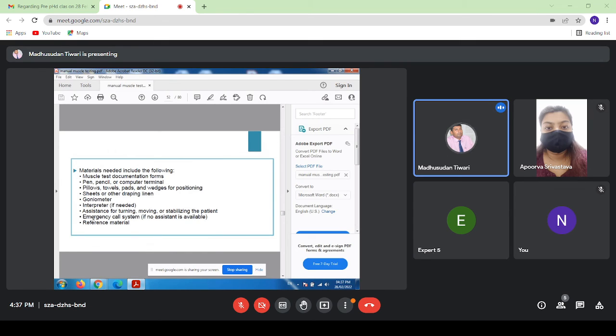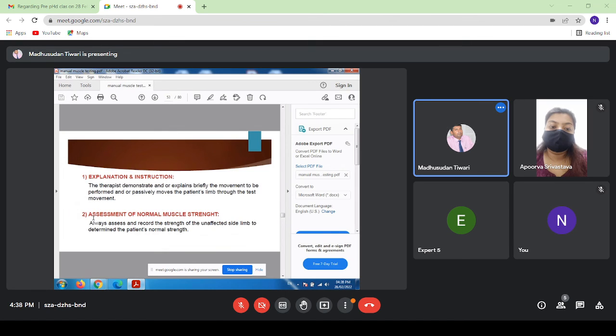Interpreter: if you are giving commands to the patient and there is a language difference between the patient and the therapist, in that case an interpreter is required. Assistance for turning and stabilization: the patient is bedridden or suffering with some weakness and multiple problems. In those cases, one assistant is required for changing the position of the patient and also for stabilizing the patient. Emergency call system, assistance available, reference material.